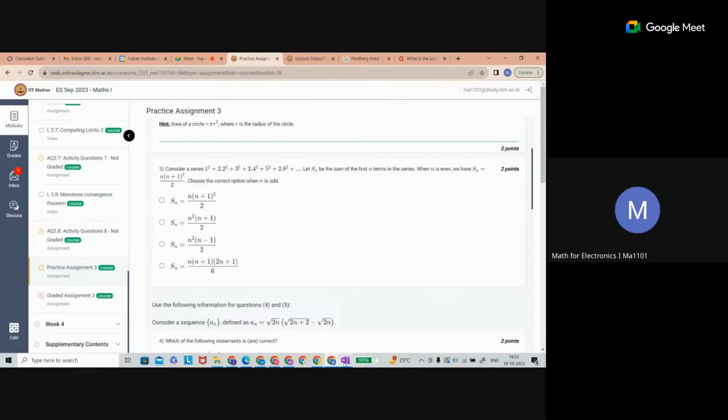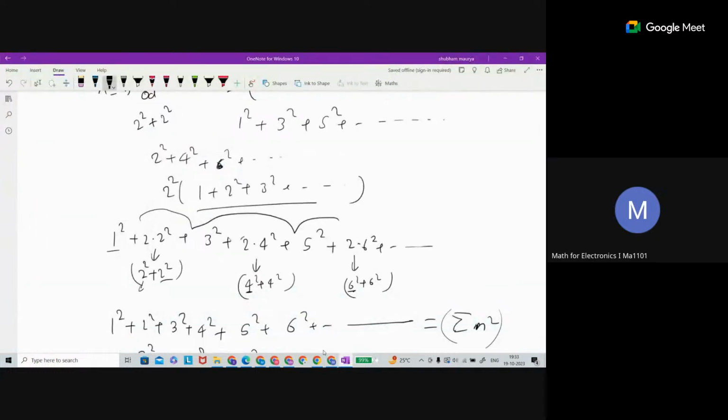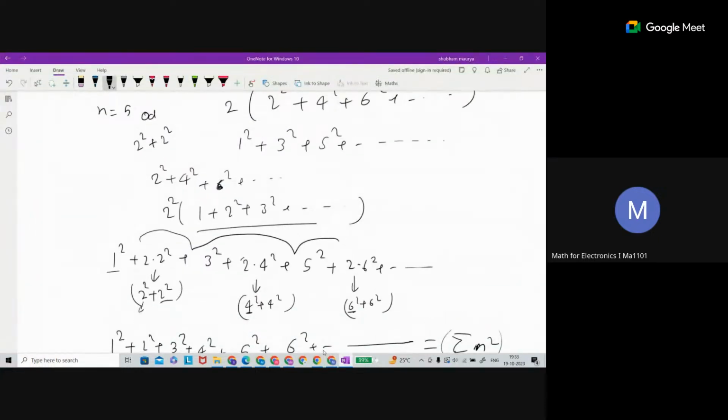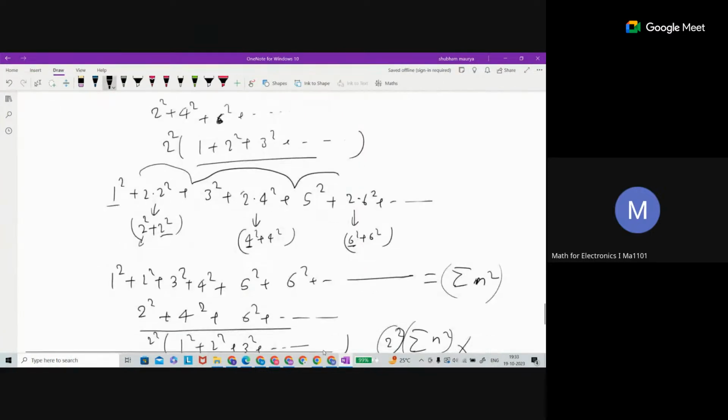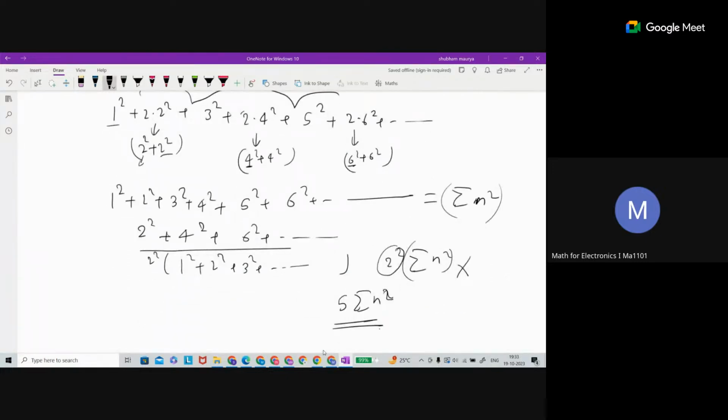If we write more carefully here, we can get the final sum. That's why we needed the even case and the odd case. Here for the even case, it is given this one.